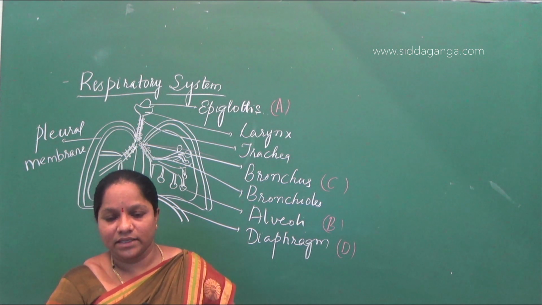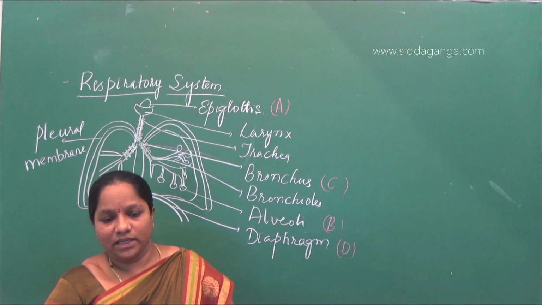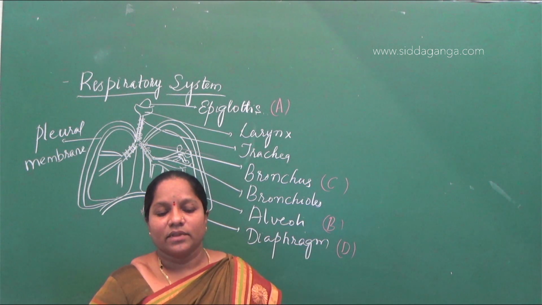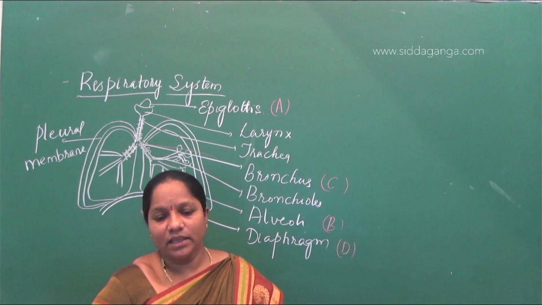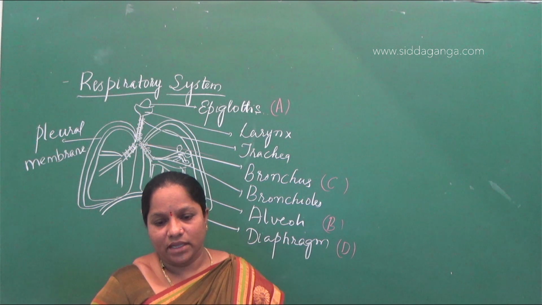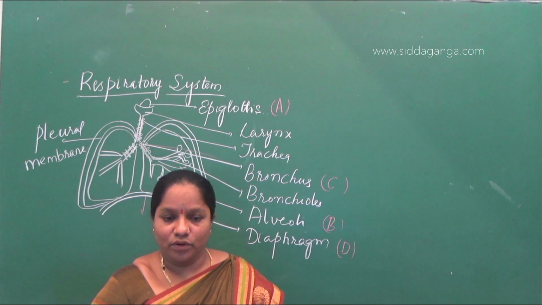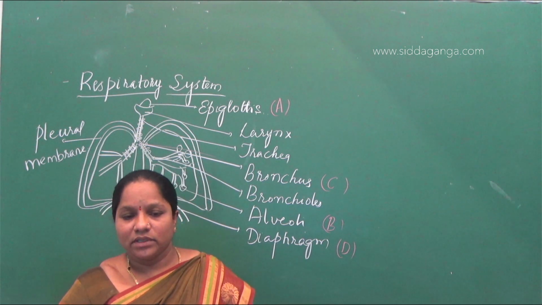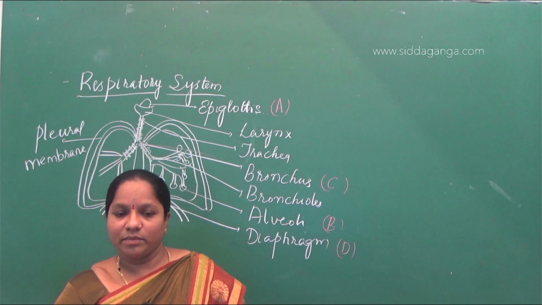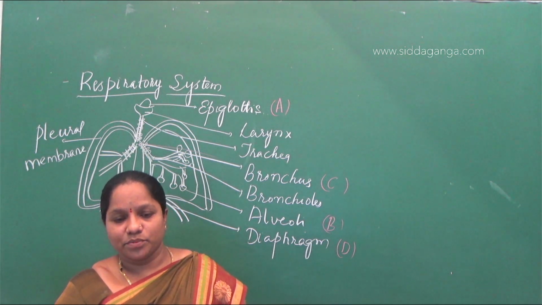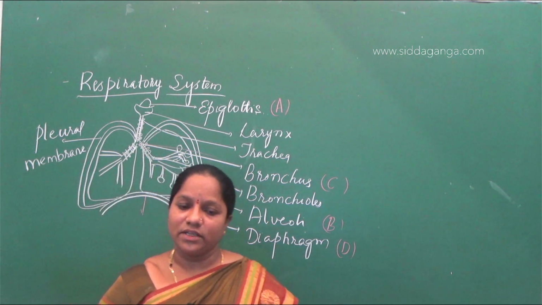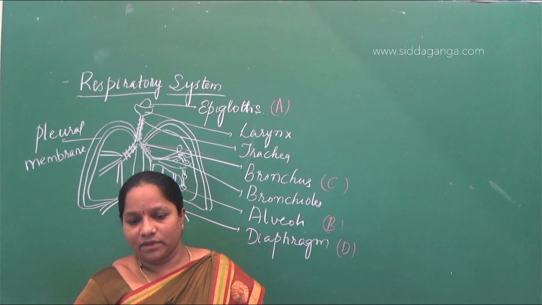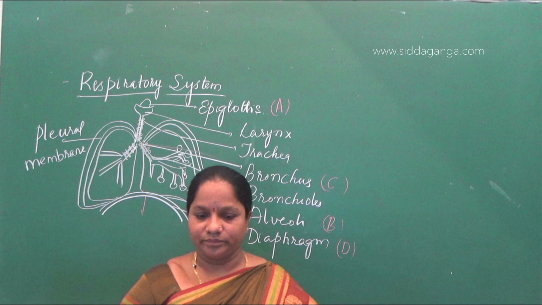B is alveoli, C is bronchus and D is diaphragm are correct, but A is wrong. In the fourth option, C is bronchioles, but it is not bronchioles, it is bronchus. So the answer for the second question is the first option: A epiglottis, B alveoli, C bronchus, D diaphragm.